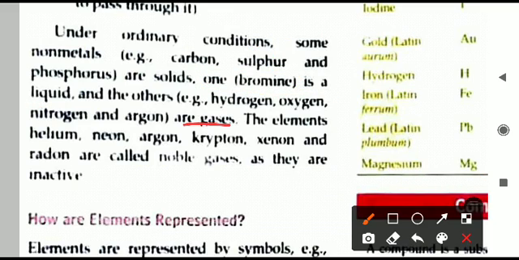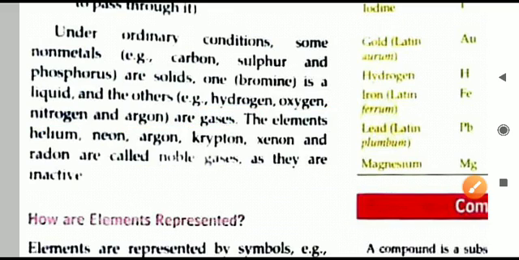And what about the gases? Many gases are there: hydrogen, oxygen, nitrogen, argon, helium. All the gases in fact are non-metals only, because metals are only solid. Only liquid mercury is there, otherwise all the metals are solids. No gas can be called a metal.